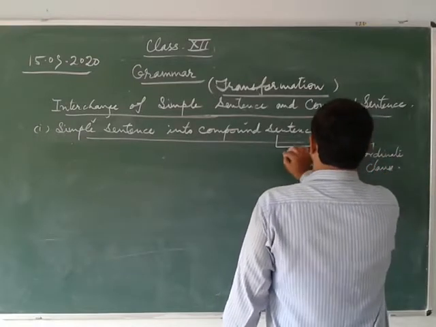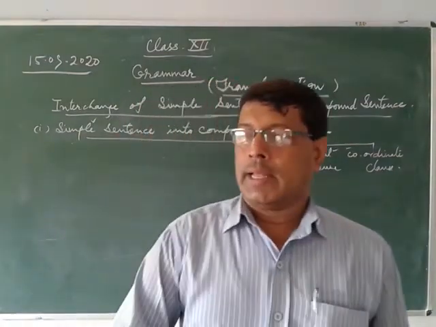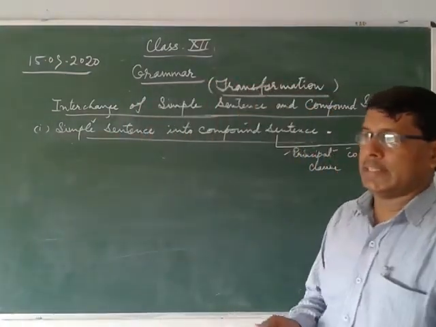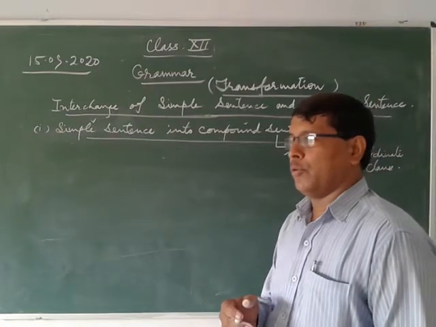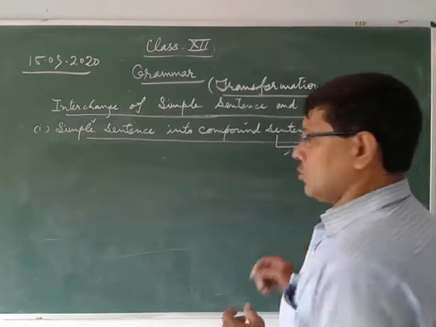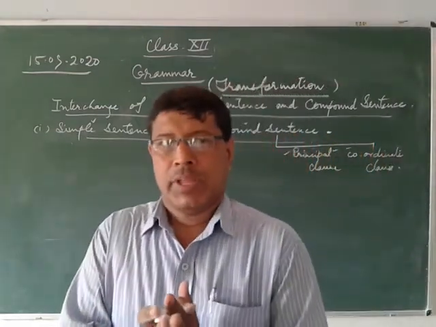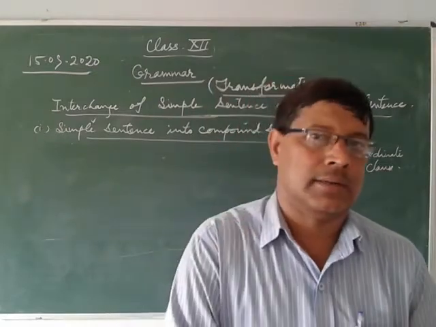It's okay? Now what is coordinate clause? I think you have read it in your synthesis when I was teaching you synthesis. I hope all of you understood the compound sentence very well at that time. So a coordinate clause just begins with any coordinating conjunction.